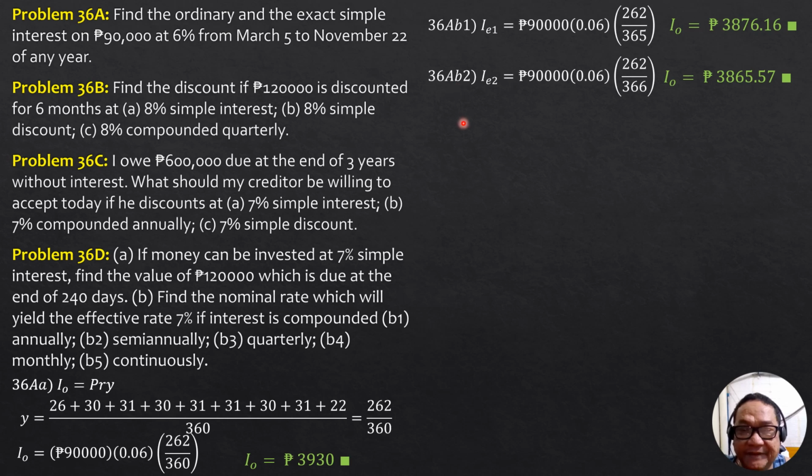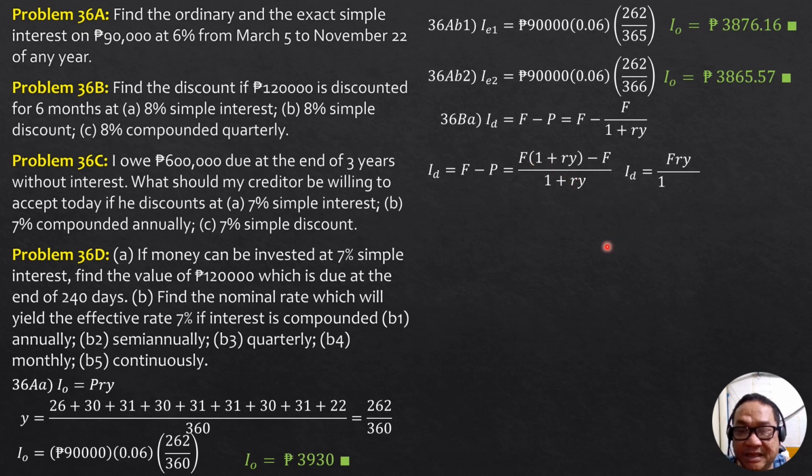Then F is equal to P plus PRY, so F is equal to P times quantity 1 plus Ry, so that P is F over 1 plus Ry. So I_D is F minus P, and P is F over 1 plus Ry. Factoring out F, then we'll have I_D equals F times quantity 1 minus 1 over 1 plus Ry. So simplifying, this will be F times Ry over 1 plus Ry.